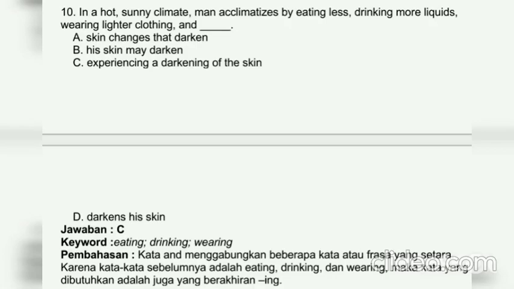Number 10. In a hot sunny climate, man acclimatizes by eating less, drinking more quietly, wearing lighter clothing, and blank. The keyword is eating, drinking, wearing. If there is eating, drinking, wearing, and then use "and," it is parallelism, so after that must be followed by the -ing form. Discussion: the word "and" combines several words or phrases that are equivalent. Since the previous words are eating, drinking, and wearing, the words needed are also those in -ing form.